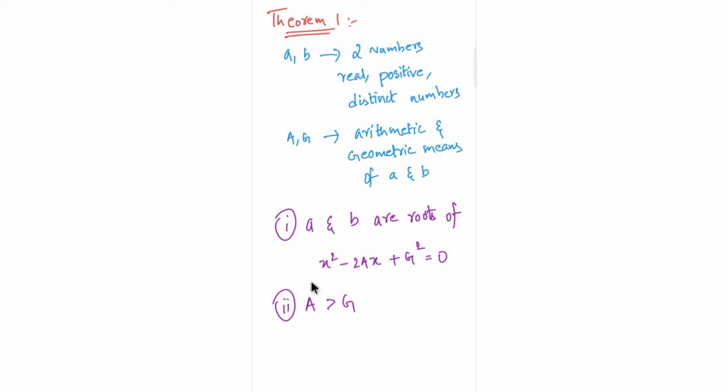Many people don't know this. And the third reason I have put this into my video is that I consider it a wizard concept in sequences and series. The first point will just blow your mind, because we can relate them in this way so that we don't need multiple steps while finding some mean. We can just use this quadratic equation and get those values. That's the reason I put this in Wizard Concepts of Mathematics.